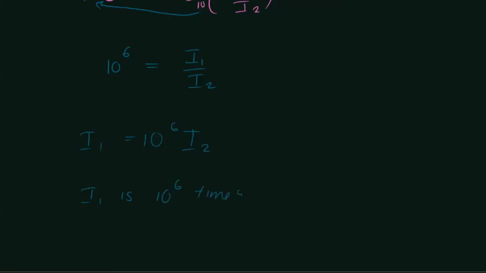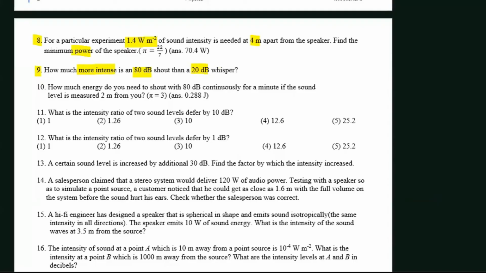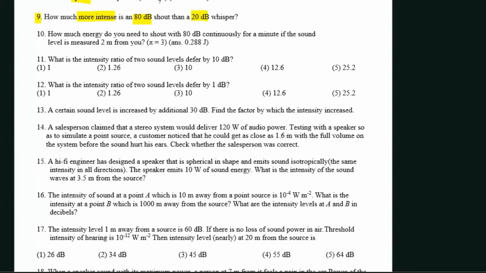times as intense as I2. I2 is the intensity related with the whisper, and I1 is the intensity related with the shout. So the shout is 10 to the power 6 times as intense as the whisper, right? So that's the solution. So let's discuss the 10th question as well.